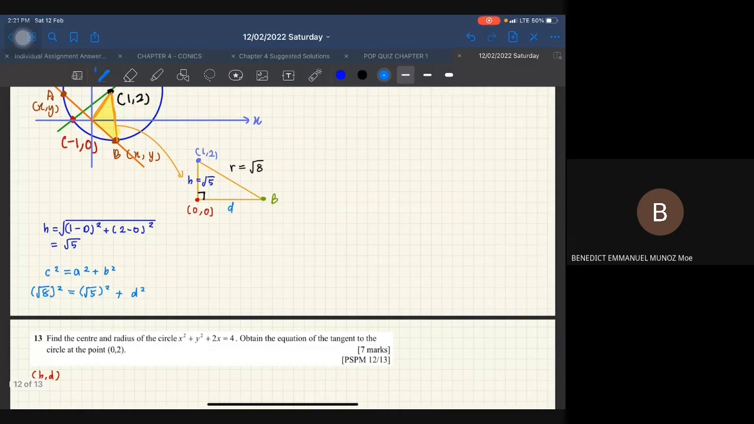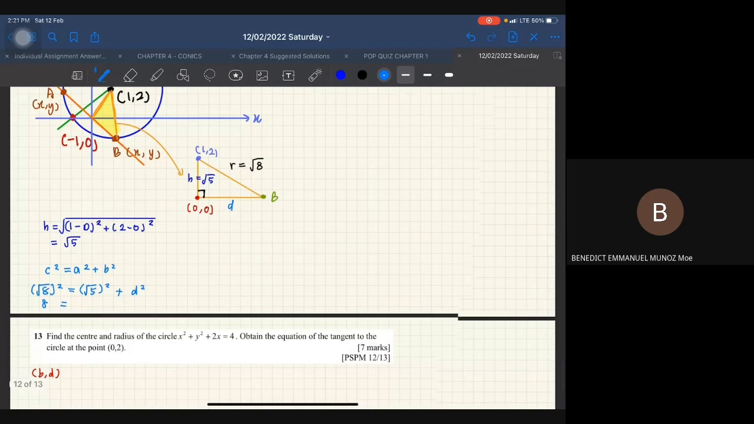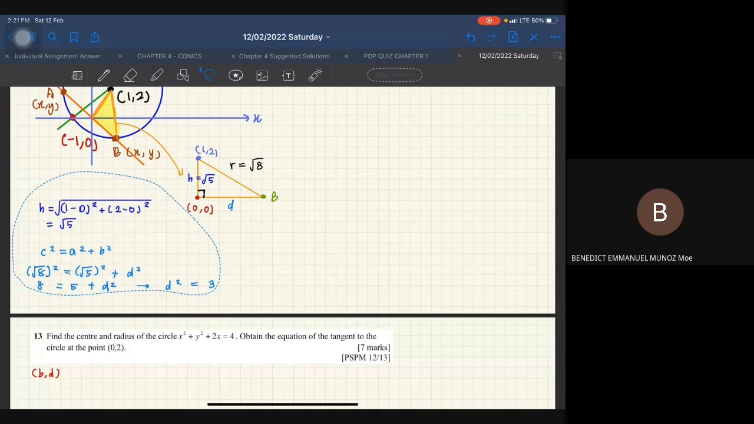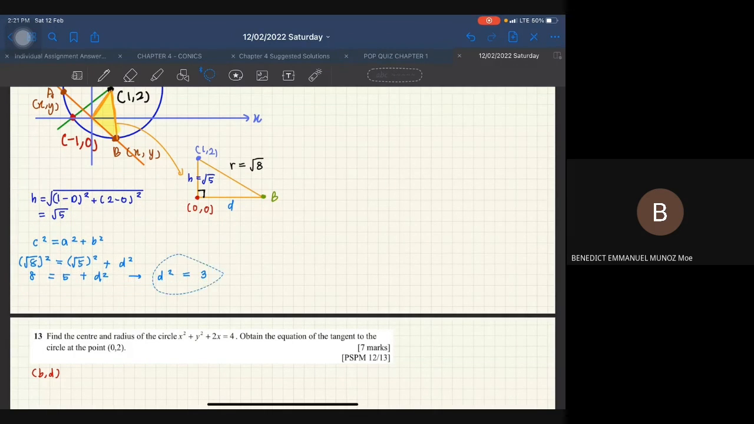Okay, so daripada sini saya akan dapat 8 sama dengan 5 tambah D square. Alright, so D square is equal to 3 and then, tak muat pula dia. Kita kasih kat atas. D square is equal to 3. Then I will get D is equal to 3. Okay, so saya dah dapat D equal to 3.